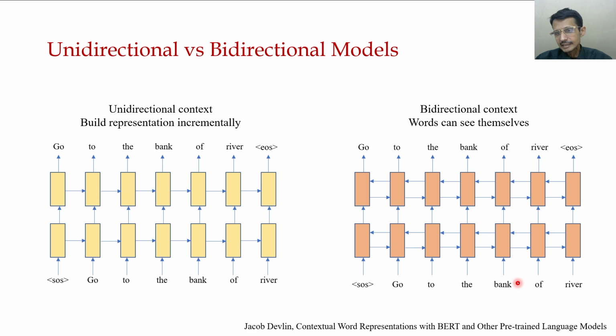Then we more easily understand the meaning of bank. That is the major advantage of bidirectional context analysis. And BERT is going to utilize this advantage, and thus it becomes a very popular and efficient model for language understanding.